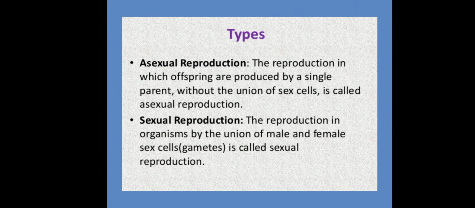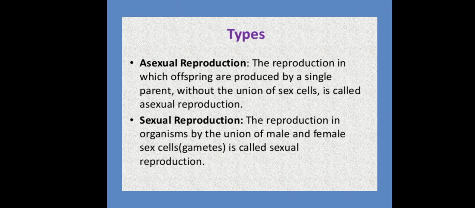We have two types of reproduction. First one is asexual reproduction and the second is sexual reproduction. Asexual reproduction means the reproduction in which offsprings are produced by a single parent without the union of sex cells. We are going to learn about them in detail. It's called asexual reproduction and sexual reproduction.